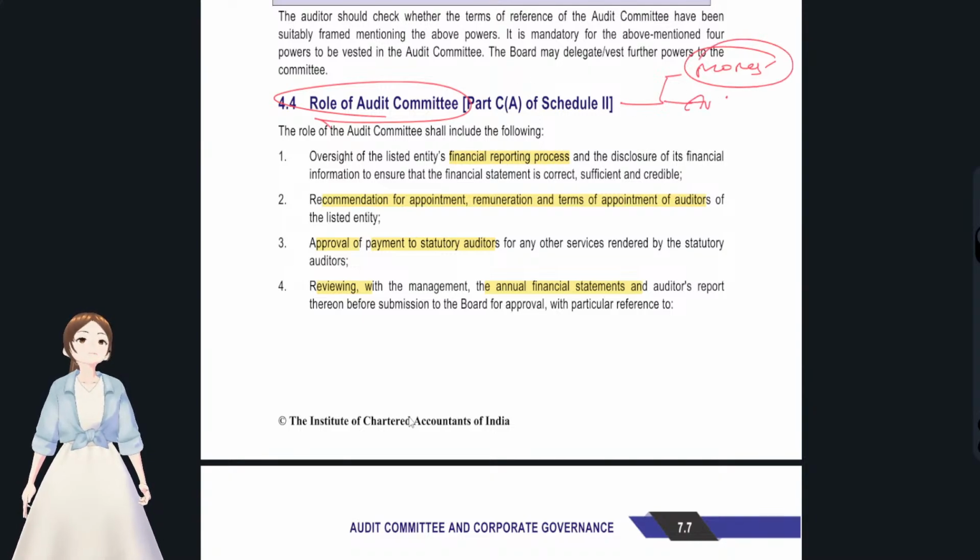Second thing, with regards to the auditors' appointment, auditors' remuneration, how the audit procedure was. And with regards to management, any kind of related party transactions, how they were making the financial reporting and all. These all things they will see. You see, financial reporting process, appointment of the auditors, payment to the statutory auditors, and reviewing the financial statements.